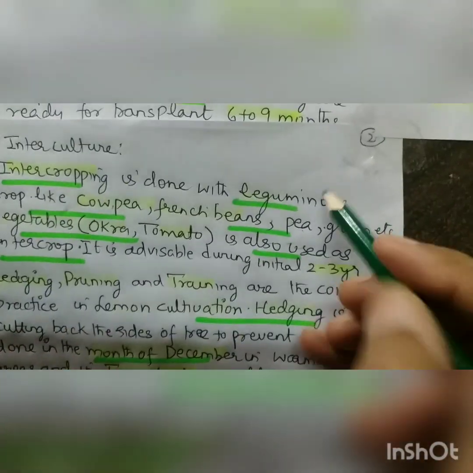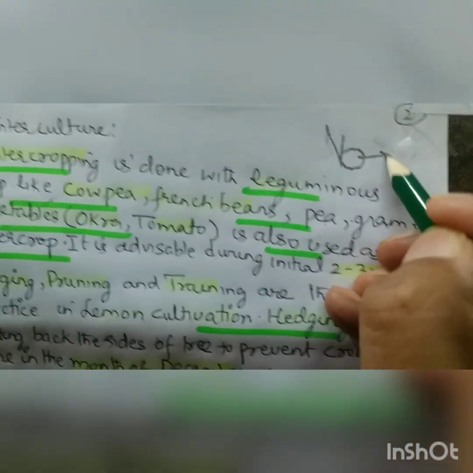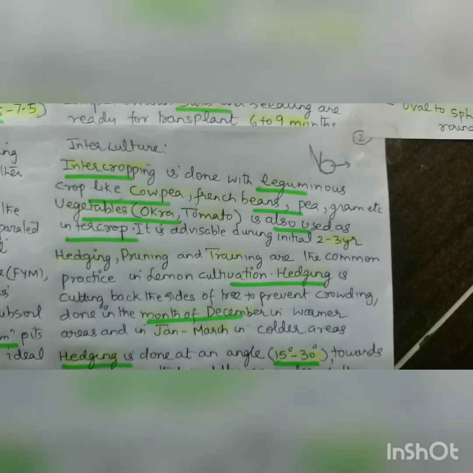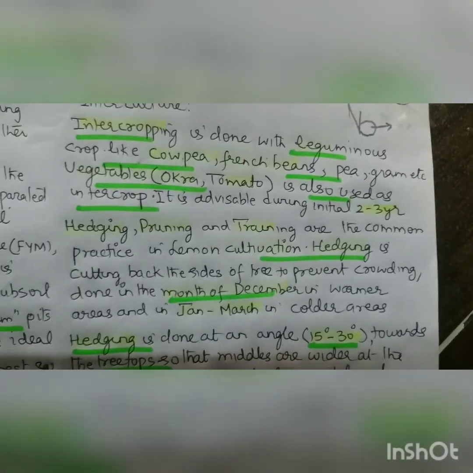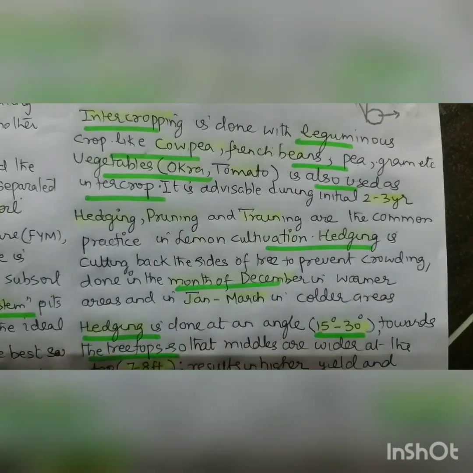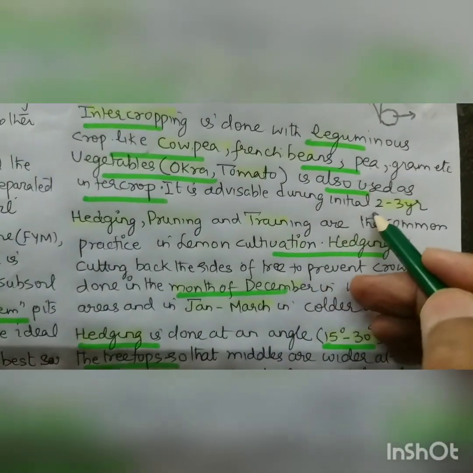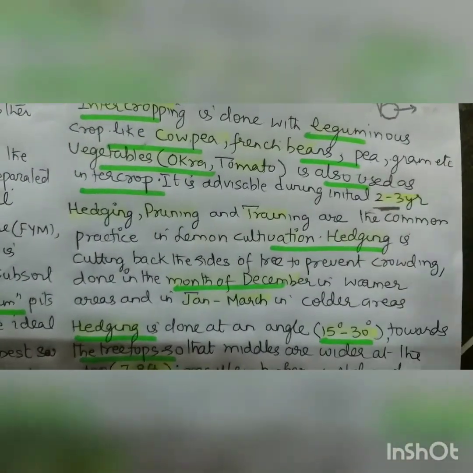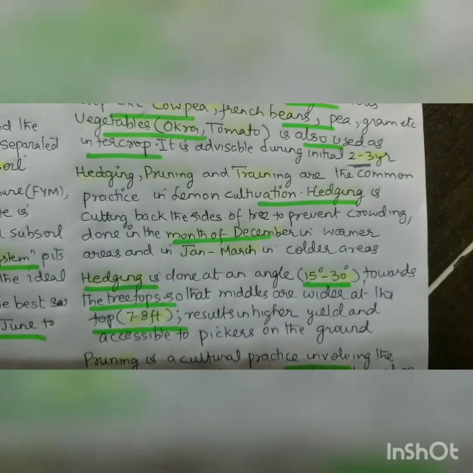These leguminous crops, I already told you, have nodules, and they result in nitrogen fixation. They increase the fertility of soil. Besides providing money, they also increase the fertility and aeration of the soil. And there are also vegetables grown like bhindi, okra, tomato. It is advisable to use it for 2-3 years initially, not after that, because that will then hamper the yield.